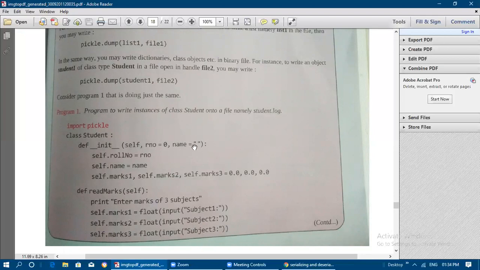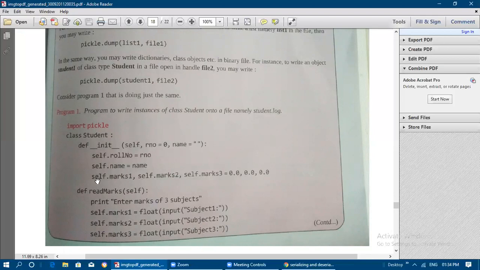r number is assigned as 0 and name is initially given as blank. Blank is always indicated with double quotes only. So initially roll number is assigned as 0. Close the init method, and then colon, self dot roll number equal to r number, and then self dot name is equal to name.